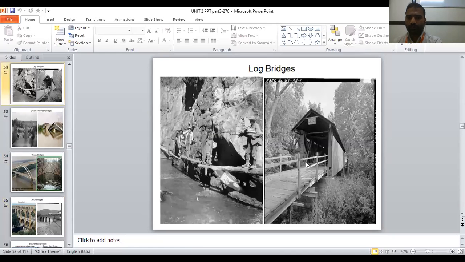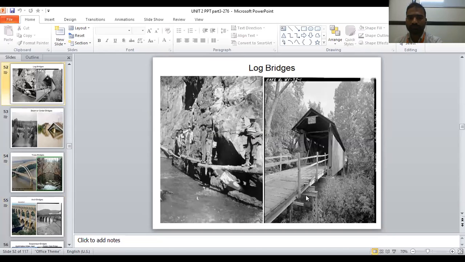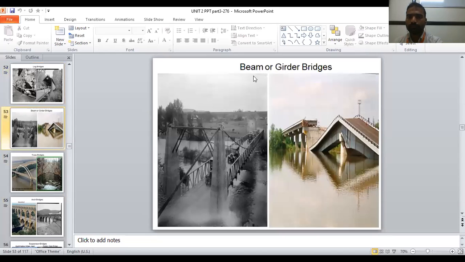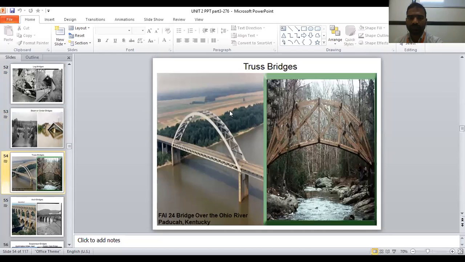So log bridge. Log means it is made up of a piece of timber, a piece of wood. Okay, log bridge. These are beam or girder bridges. See, only beams are there. These are the truss bridges. You will find in the third chapter, analysis of determinate trusses. There you are finding the trusses. So this is the truss.